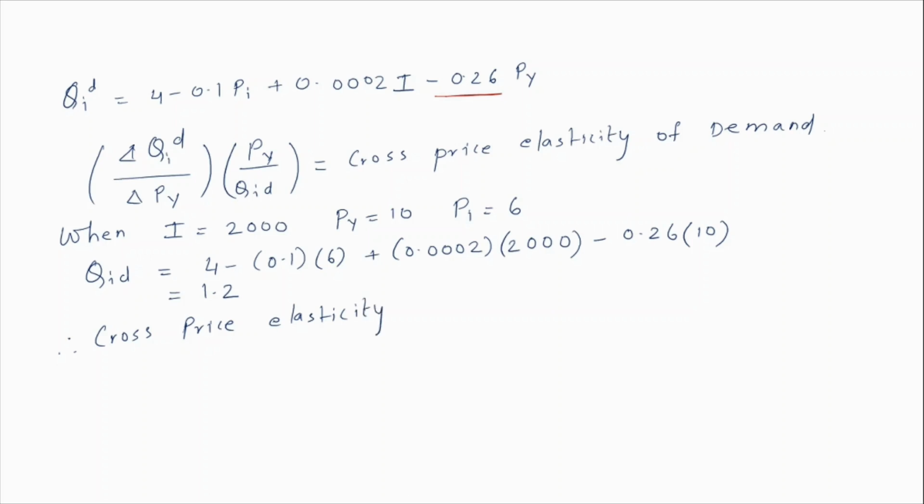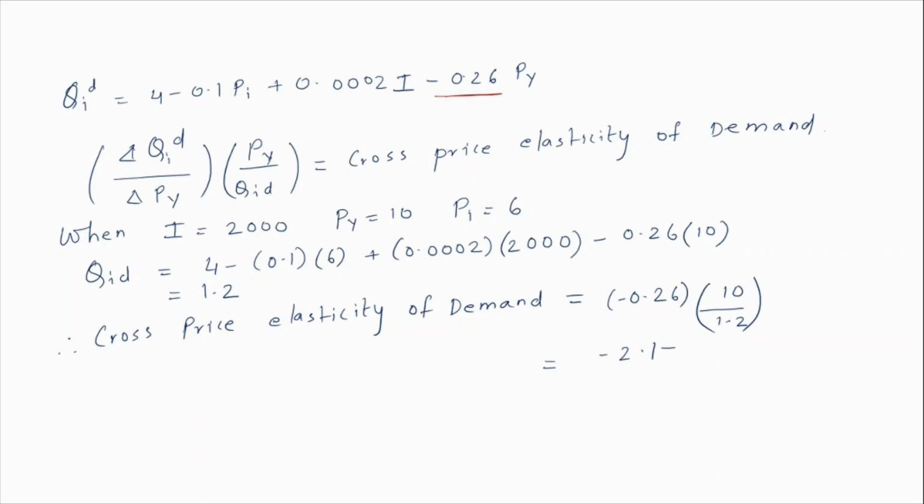Now I have the value for PY, I have the value for QID, and I also know my delta QID by delta PY, which is nothing but minus 0.26. So my cross price elasticity of demand is equal to, substituting all the values into my equation, minus 0.26 times my value for PY, which is 10, divided by my value for QID, 1.2.